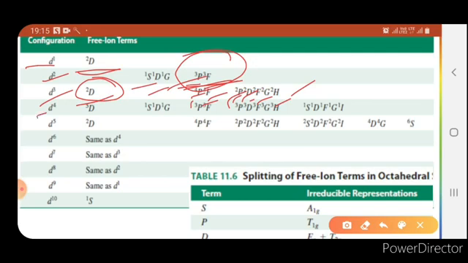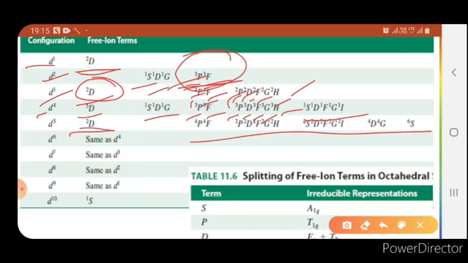Similarly, for d4 configuration, it is 5D, 1S, 1D, 1G, 3P, 3F, and similarly 3P, 3D, 3G, 3H, and all these. Similarly, for d5 there are 6S and other configurations, and all these.